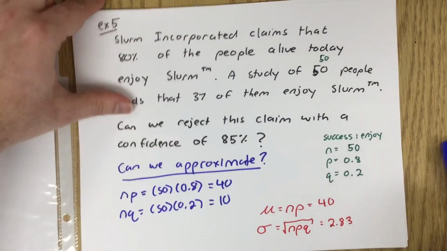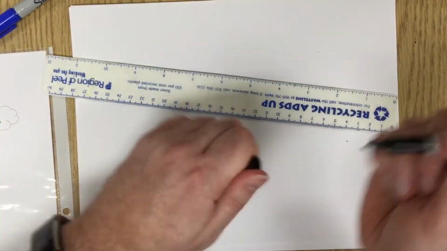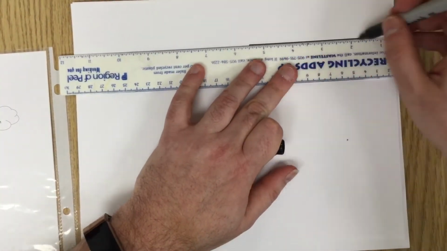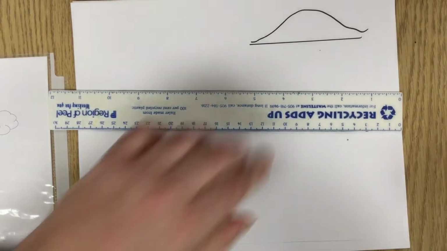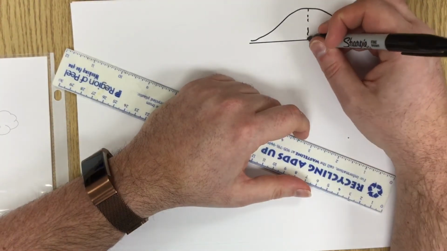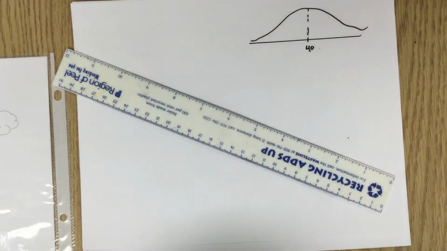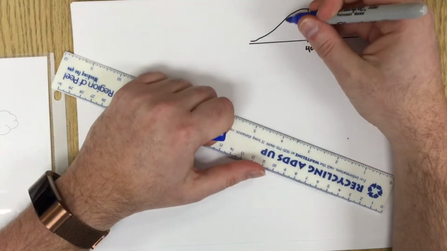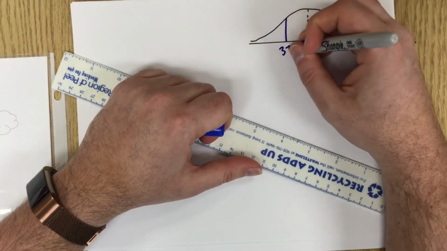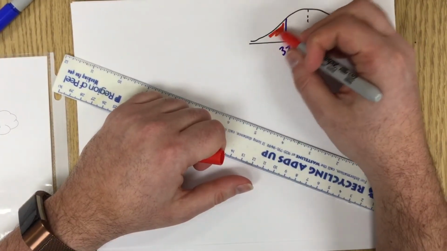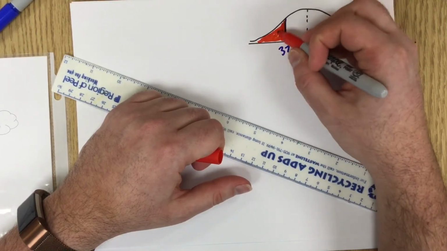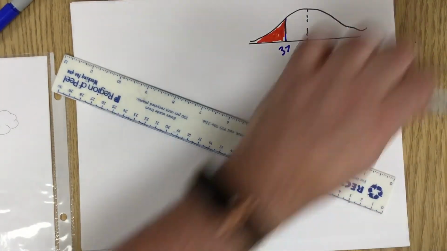Okay, now, armed with that, what are we trying to find? I'll show you what this looks like now, because it's also not obvious. The mean we figured out was 40. And our experiment was that when we did it, we got 37. So we think that their success rate is probably less than 80%. But we're going to find out this probability to really figure it out for sure.